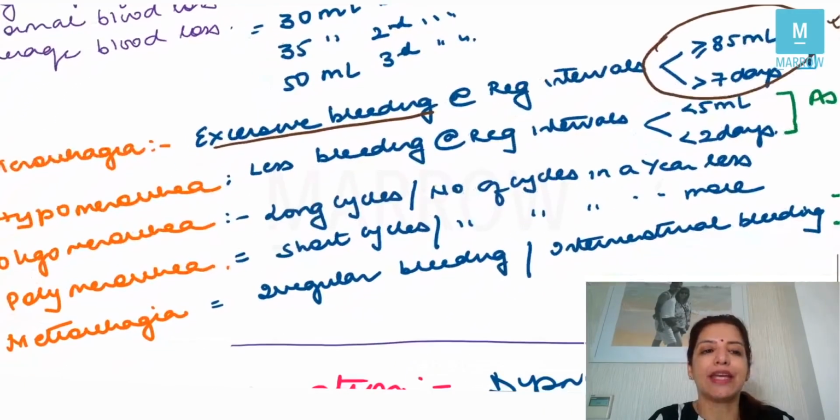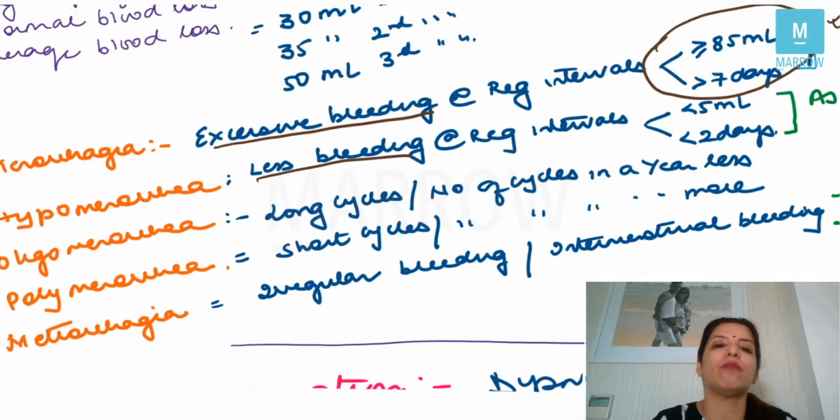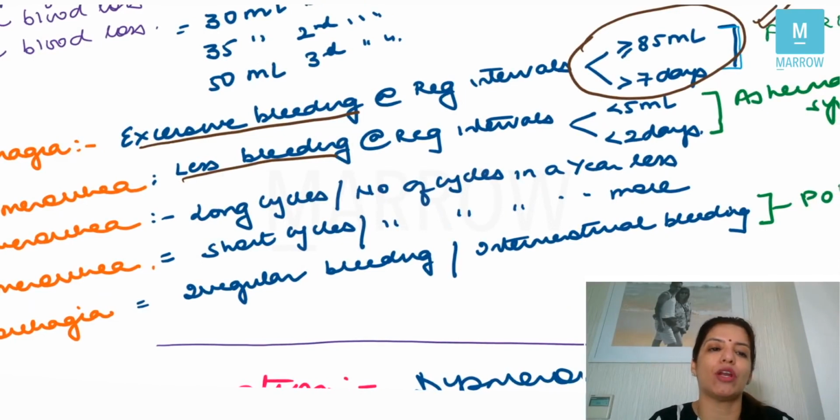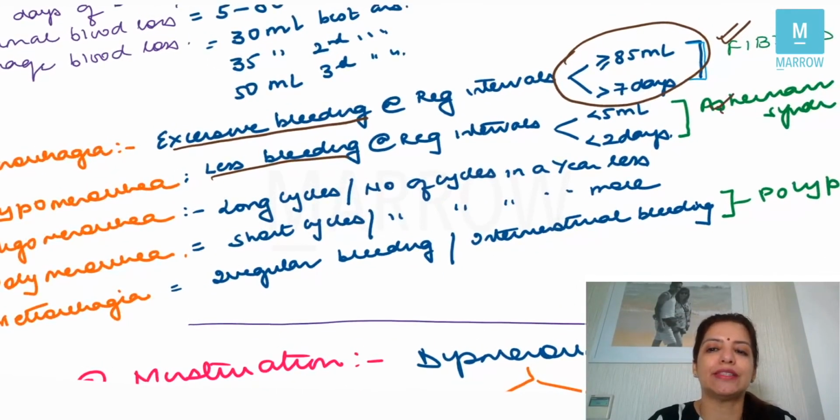Right? Then the second term is hypomenorrhea. Hypomenorrhea means less bleeding which is happening at regular intervals. How much less? Less than 5 ml or less than 2 days. Right? And hypomenorrhea is seen in case of Asherman syndrome. Third problem can be oligomenorrhea. Oligomenorrhea means that the cycles are very long. In other words, the number of cycles in a year are less, right?